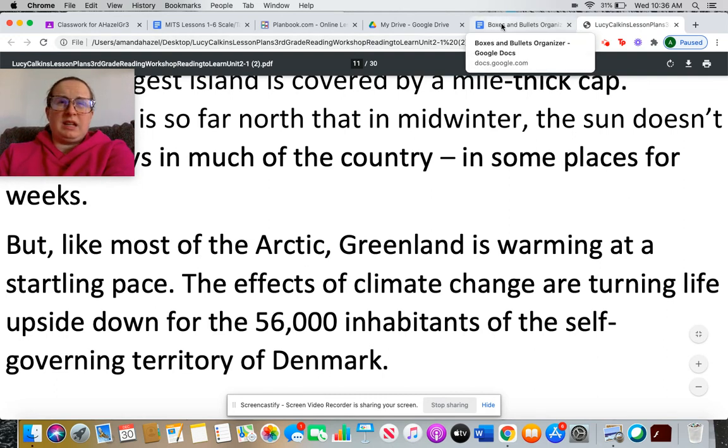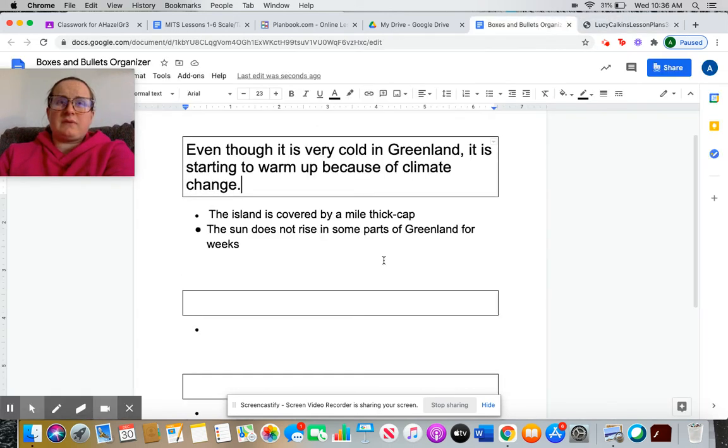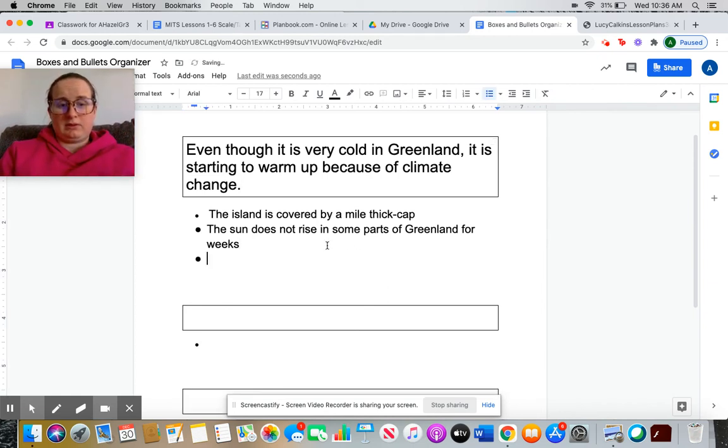Ooh, what do you think that means, turning life upside down? Yeah, it means it's like it's changing a lot, right? Everything they know, it's like the opposite. So we can say people, the sun is not rising.